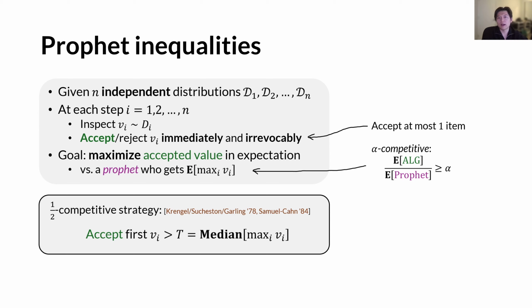The classical single item prophet inequality says that for any distributions, there exists a simple one-half competitive algorithm, which is to accept the first value that is greater than a fixed threshold t, defined as the median of the maximum value overall. Also, it turns out that this competitive ratio of 1/2 is tight in the worst case.